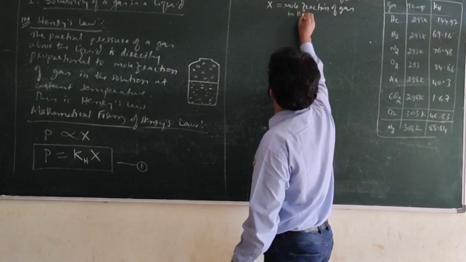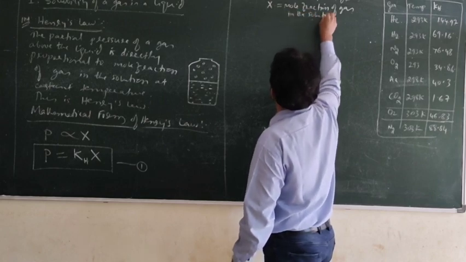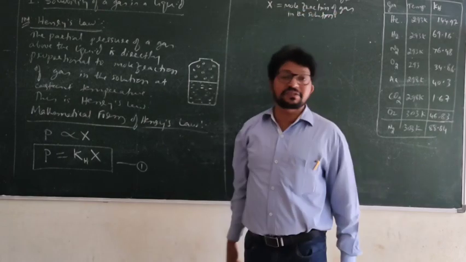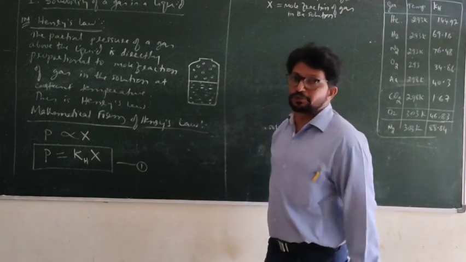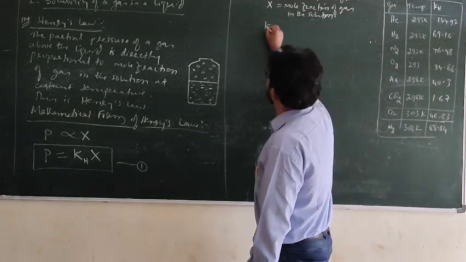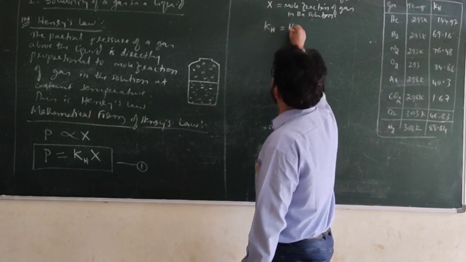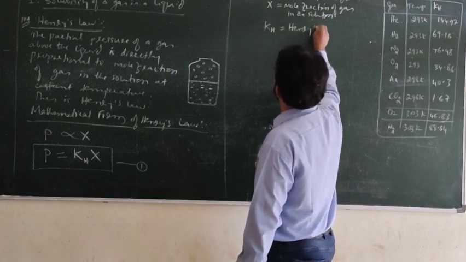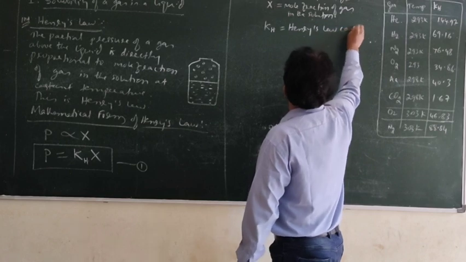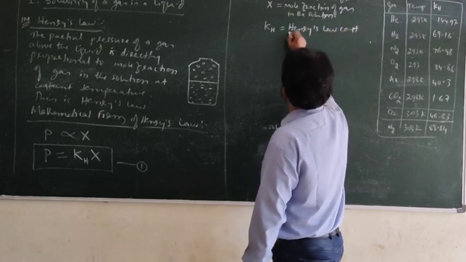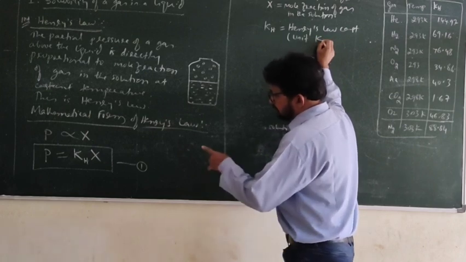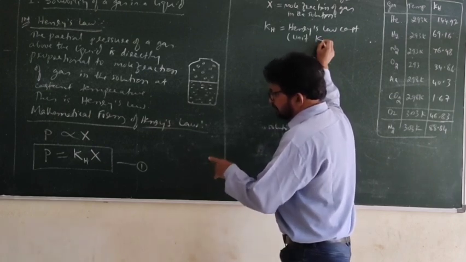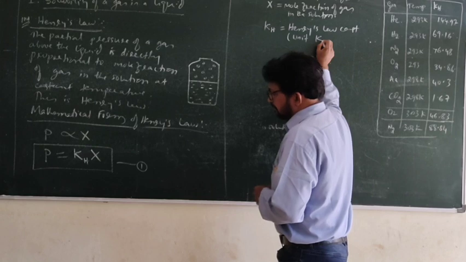In the solution, whatever part of the gas that has been dissolved in the solution, the mole fraction of that part of the gas in the solution. And K_H, remember, this is called Henry's law constant, and its unit is K bar.